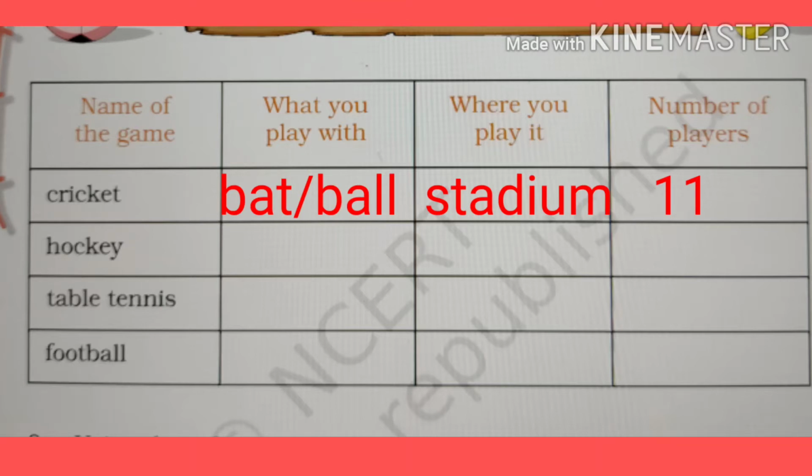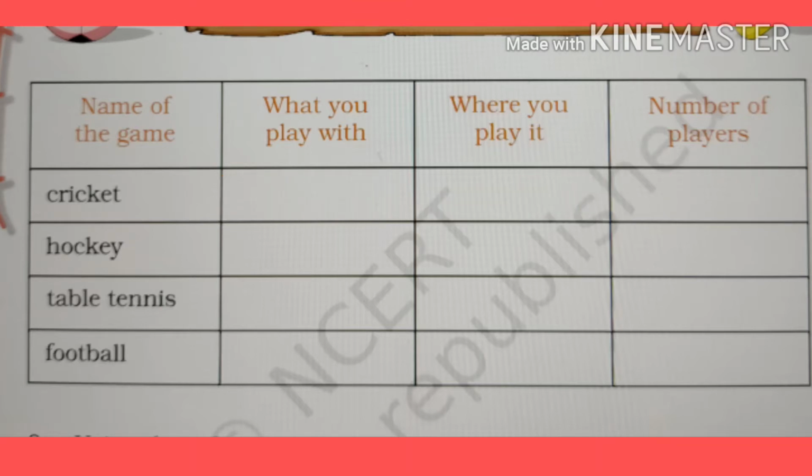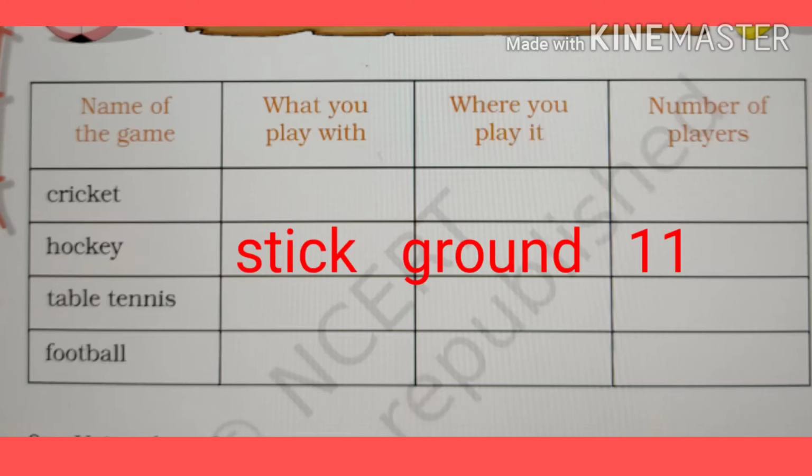Next game is hockey. In hockey, what you play with? Stick. Stick is the correct answer. Where you play it? Ground. Hockey is played in ground. Number of players? 11. There are 11 players in hockey. So the correct answer will be hockey, stick, ground, 11.